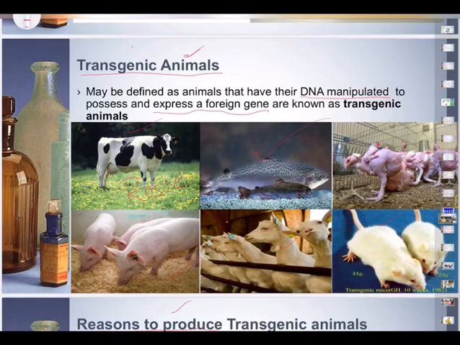And transgenic mice, you can see here, mouse is the most preferred mammal for studies on gene transfer due to its many favorable features like short estrus cycle, gestation period, relatively short generation time, production of several offsprings per pregnancy, and convenient in vitro fertilization.